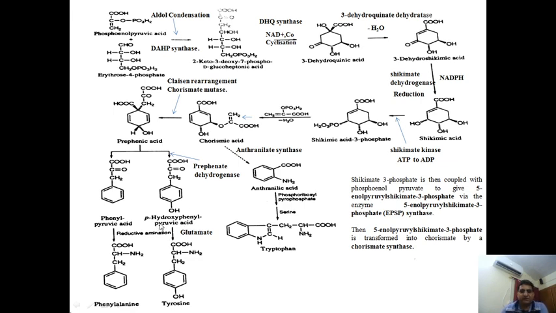And this phenyl pyruvic acid and para-hydroxyphenyl pyruvic acid both undergo reductive amination, so they form phenylalanine and tyrosine. It means we can say it is going for amination, and from where is this nitrogen coming? It is coming from glutamate, so it will form the phenylalanine and tyrosine. So okay, this is all about the shikimic acid pathway.